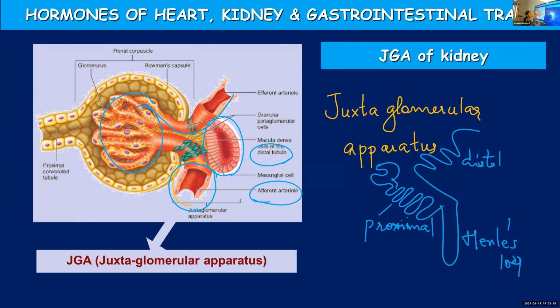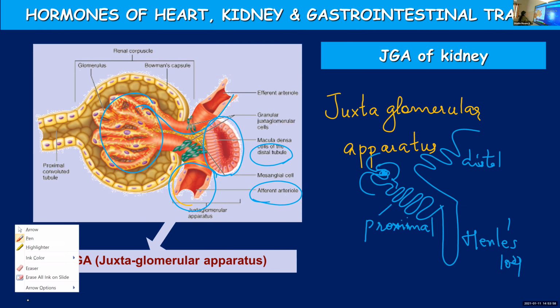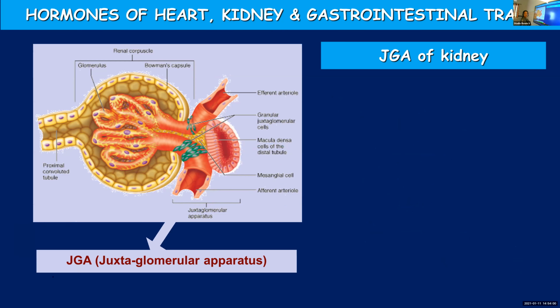Then afferent arteriole will be entering, forming a network of capillaries. Efferent arteriole leaves out. So this is formed, as you can see in the picture, where the afferent arteriole joins with the distal convoluted tubule. There is some cellular modification that takes place and forms a specialized structure known as juxtaglomerular apparatus.